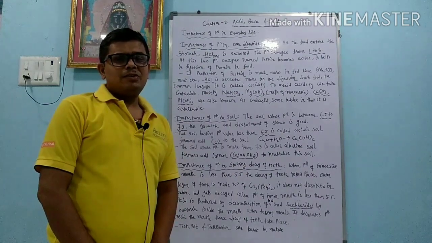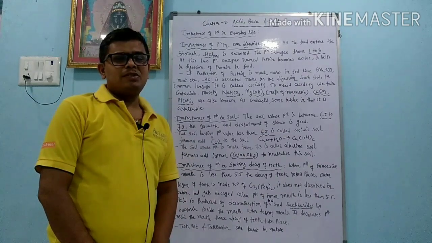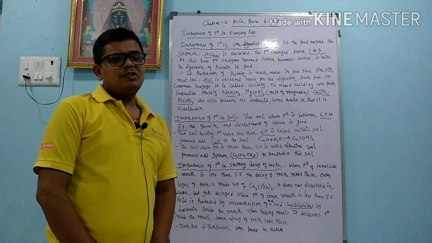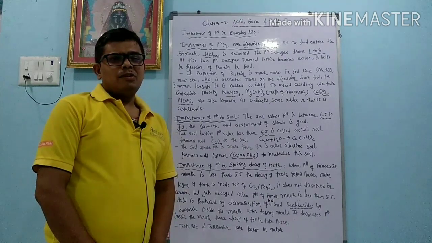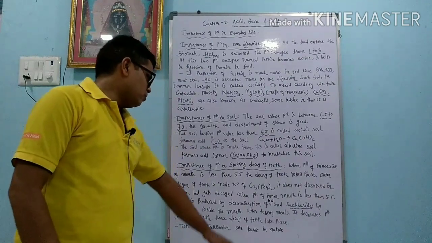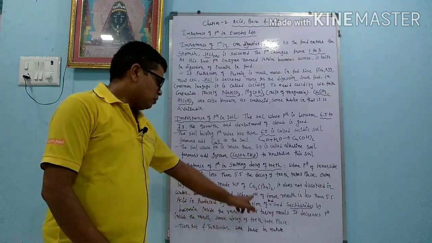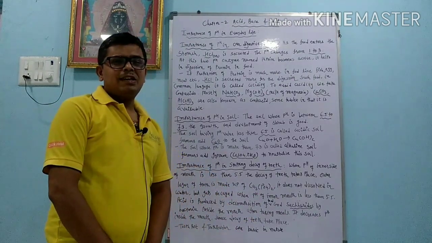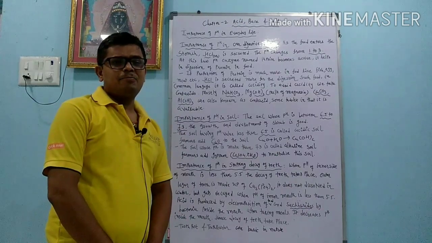Some bacteria are present. Suppose we are not brushing our teeth, at that time bacteria start decomposing the food present in our mouth. Okay, they start decomposing the food and saccharide, and they make an acidic medium. And when the pH decreases to less than 5.5, it starts reacting with the teeth, and our teeth are made up of calcium phosphate. Dear student, remember the formula of calcium phosphate. It is Ca3(PO4)2. It is somewhat basic in nature, and our mouth is acidic in nature because of the decomposition reaction by the bacteria.